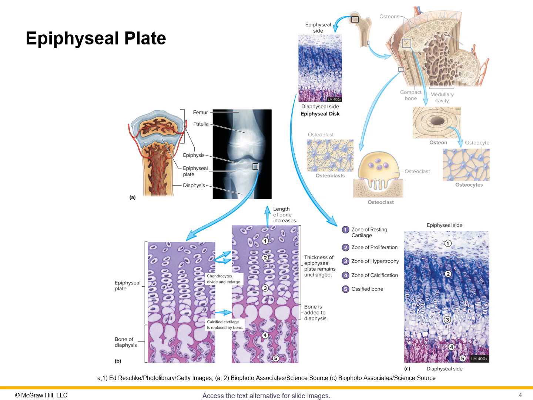So just looking here at the plate, and again, we have our zones that are shown here. So on that epiphyseal side, then we have the diaphyseal side. So again, whether we're close to the shaft or to the end, the epiphysis there on the end. So we have that zone of resting cartilage that's out on the end of the bone. Then the proliferation, hypertrophy, where it's enlarging, then that calcification, and then ossified bone all the way on the inside.